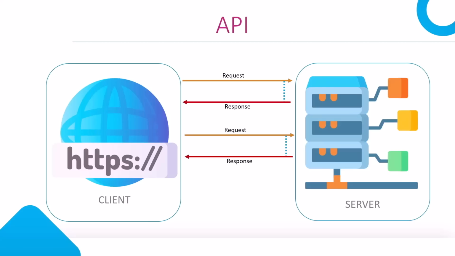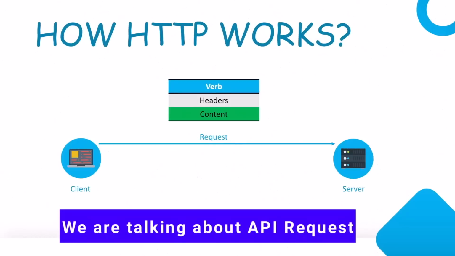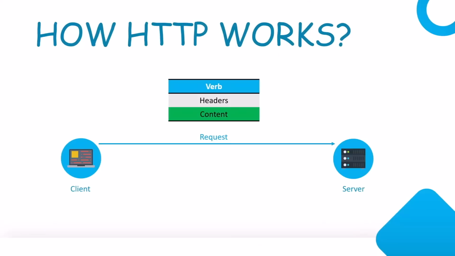For example, when we go on a laptop and search for something on google.com or any other web page, it is going to make a request to some remote server. Now this request is actually a text document. So basically it will send a text document to the Google server, and this document will contain three pieces of information. First, it will have a verb which defines the action that the server has to take. Then we have headers, which have information about the request itself. And finally, we have content, which is an optional field.